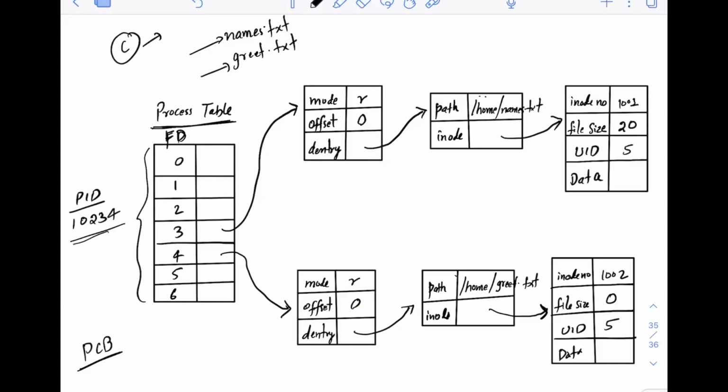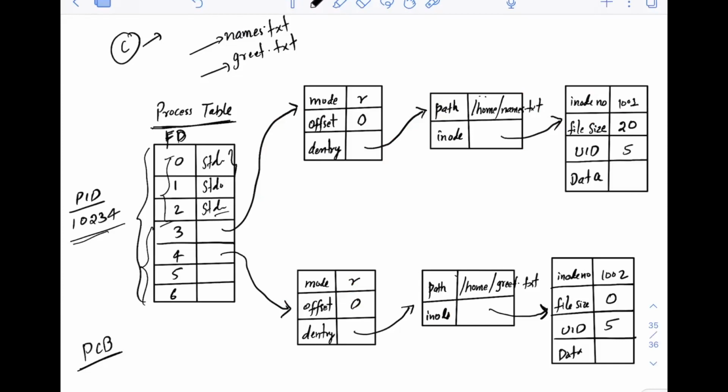Similarly, each process has this process file table. These are the file descriptors here. 0, 1, 2 are typically reserved: 0 is for standard input, 1 is for standard output, 2 is for standard error. But from 3, 4, 5, 6, 7, you can open any file in the C program.